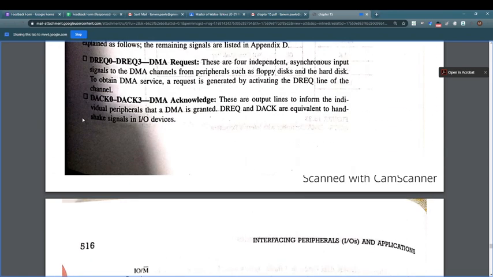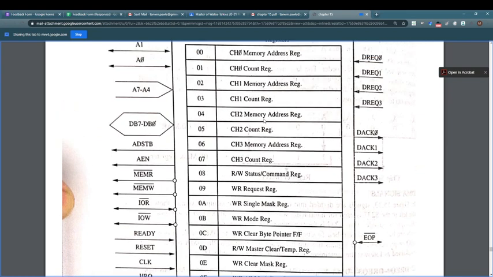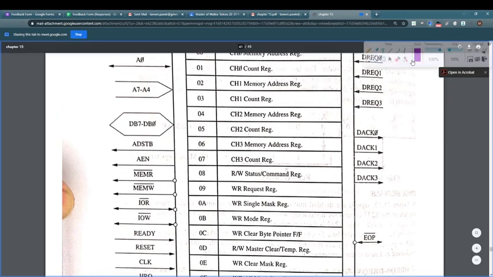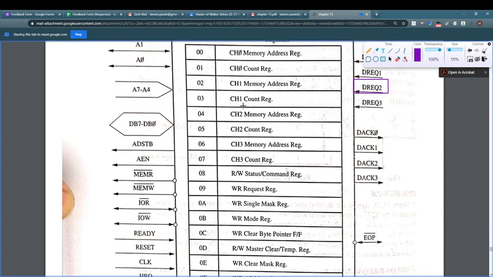Next we have DACK 0 to DACK 3. These are the acknowledgement outputs from the DMA to the peripheral. That means they have granted the request. If I had activated the DREQ line for the channel I wanted to use for a peripheral, then the peripheral gets a reply or acknowledgement by DACK 2.